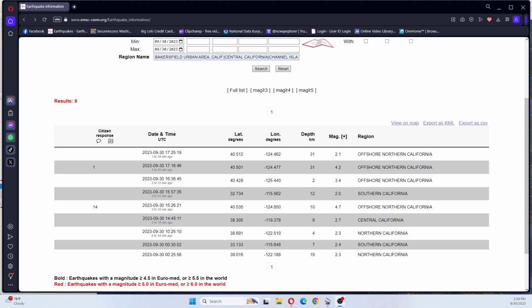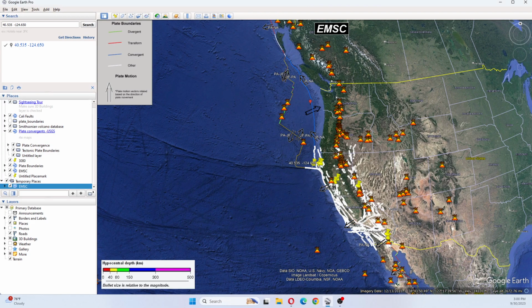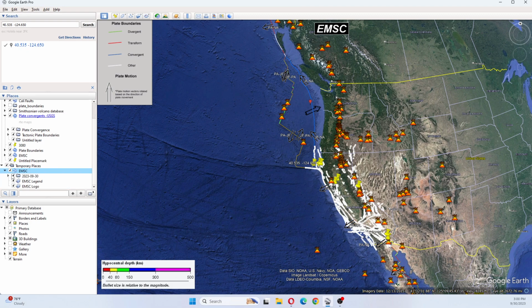Eastern Standard Time. I have y'all looking at earthquakes that have occurred today for California, and we're going to look at these on Google Earth. The largest for California today was a 4.7 offshore Northern California. I have already put them into Google Earth and we're going to look at them in order of occurrence.